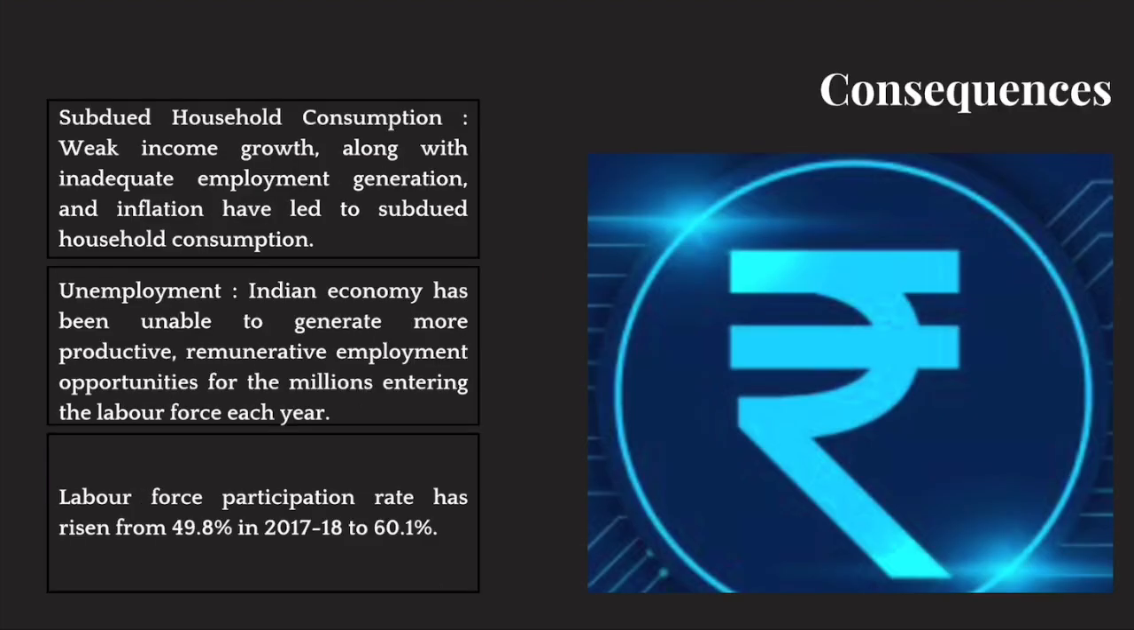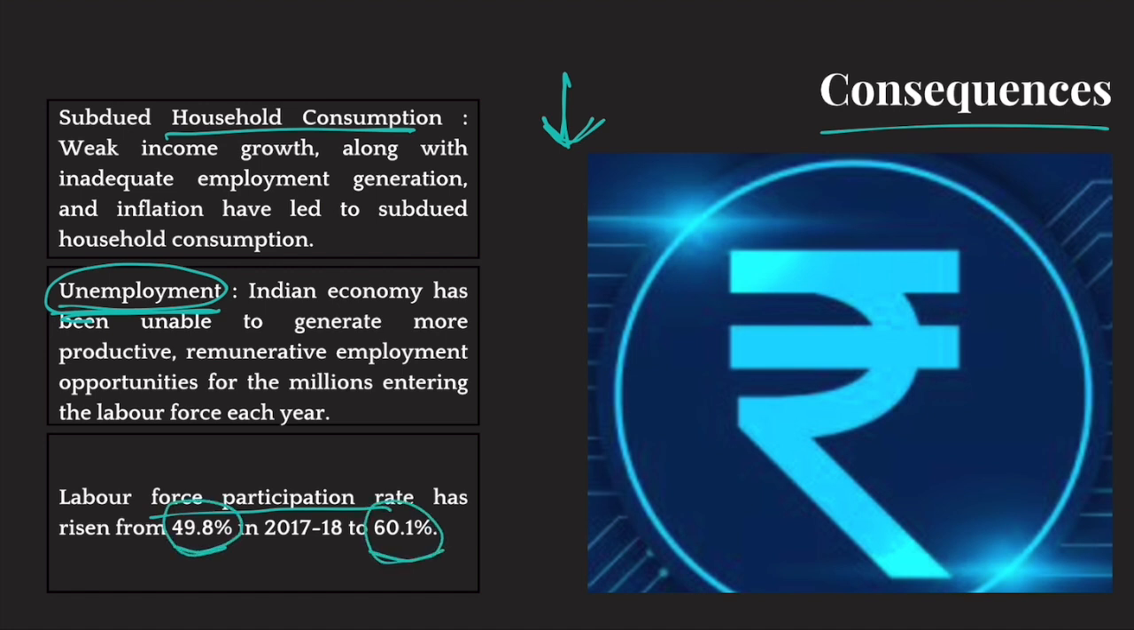Now, what are the consequences of such a situation? Well, household consumption has declined because people are not saving anymore, so their consumption expenditure has declined. Unemployment has also increased. Well, the reason why real incomes have declined or nominal incomes have not grown properly is because of lack of jobs also. In fact, new workers are adding to the labor force every day. Labor force participation rate has increased from 49.8% to 60%. But there are not enough jobs to give to these people coming into the labor force every year.